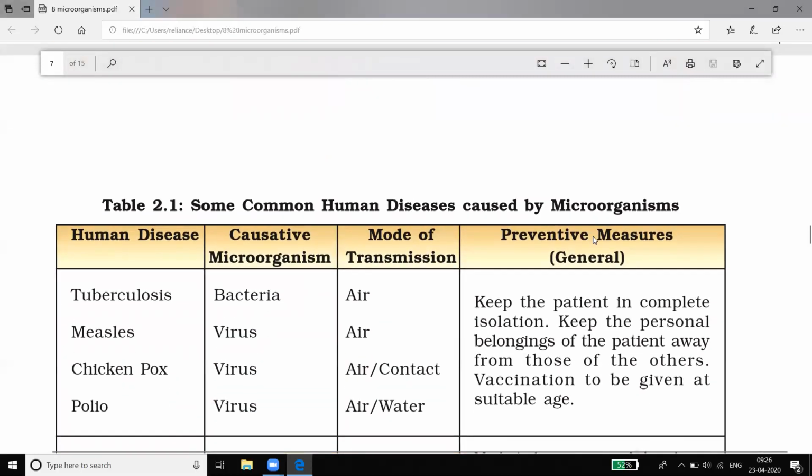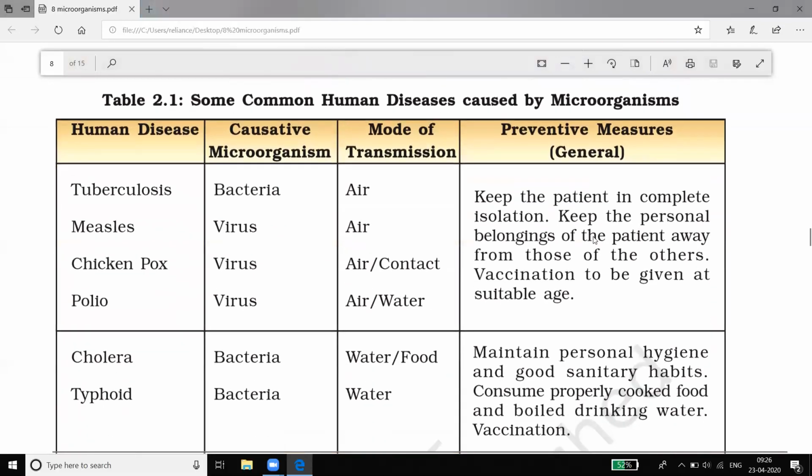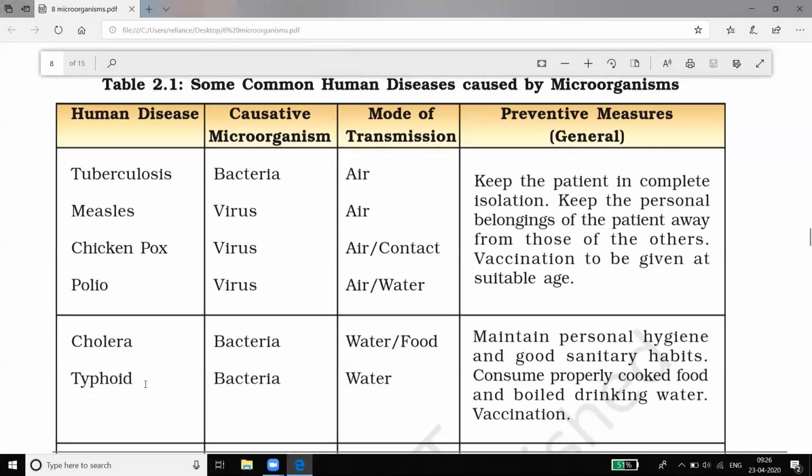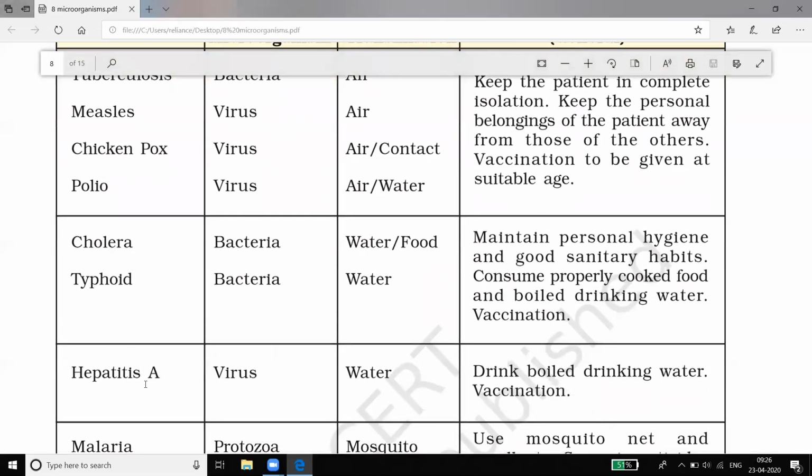Here in this table you will see many of the diseases caused by microorganisms and their causative agents. You should draw this chart or write it in your notebook. Diseases like tuberculosis, measles, chickenpox and polio are mostly viral diseases. Only tuberculosis is caused by bacteria through the air. Their modes and preventive measures are also given. Cleanliness is the preventive measure in many of the diseases.